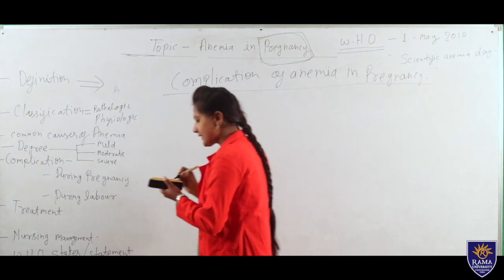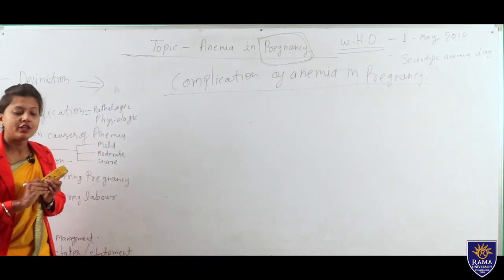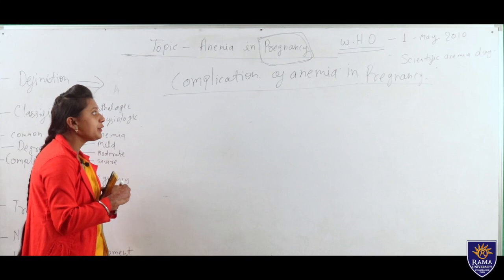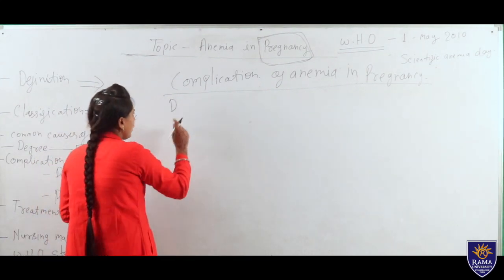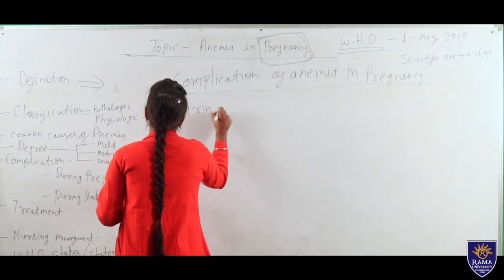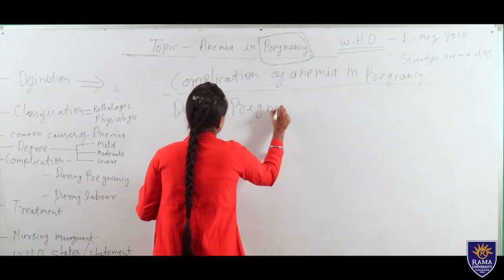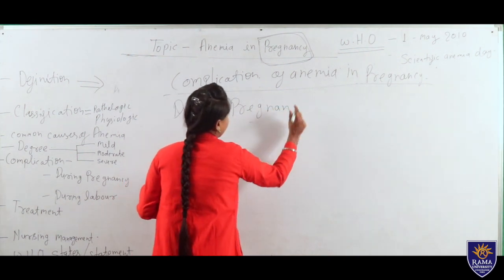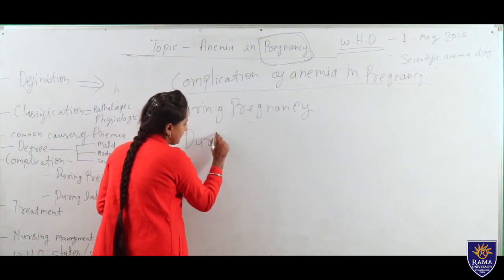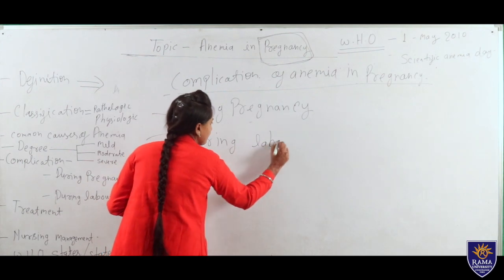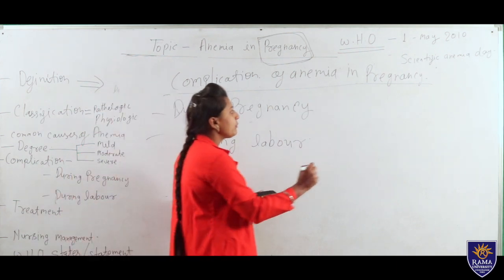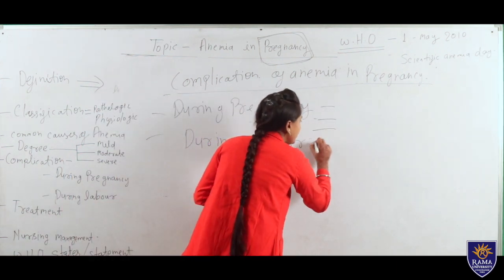What are the complications of anemia in pregnancy? We can divide complications into two types: complications during pregnancy or during labor. If complications occur during pregnancy, what are they?